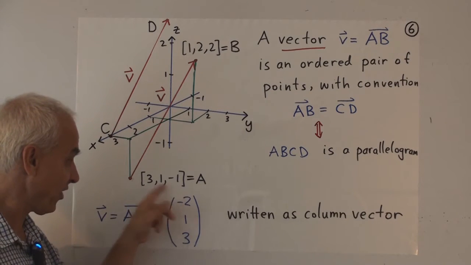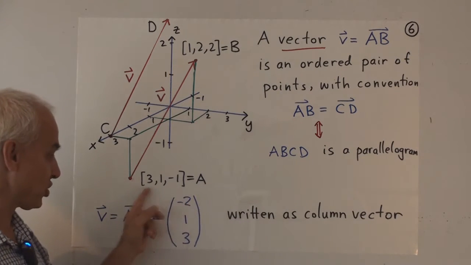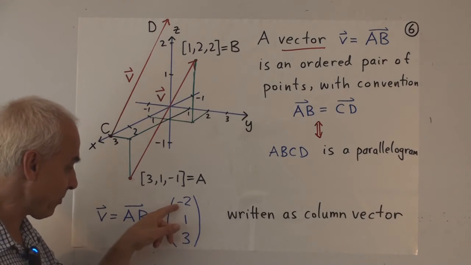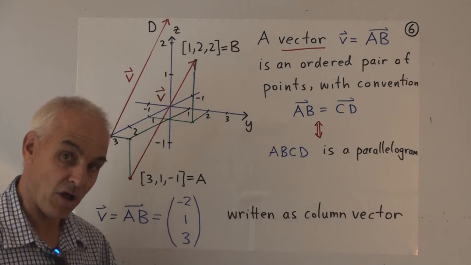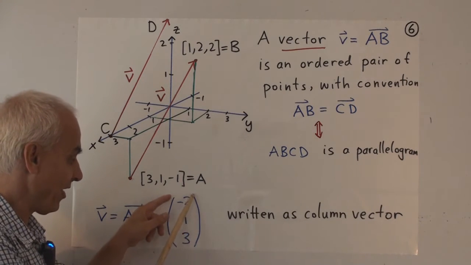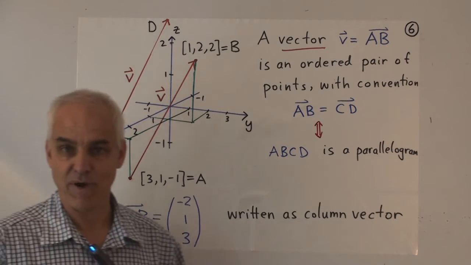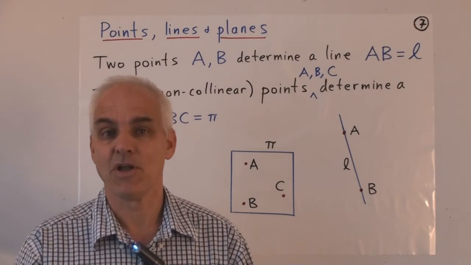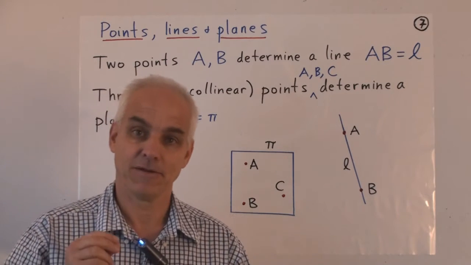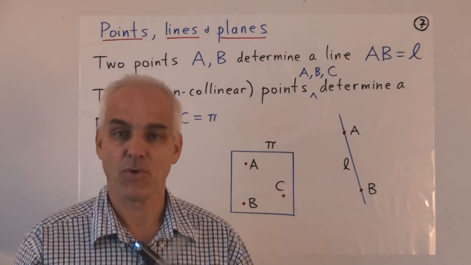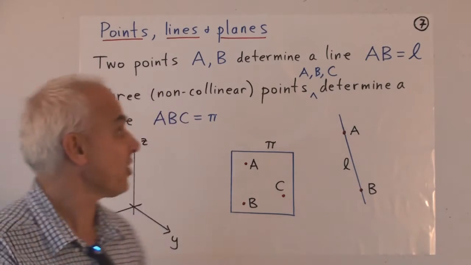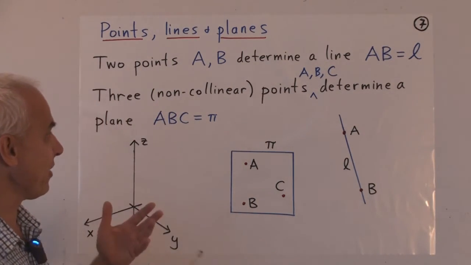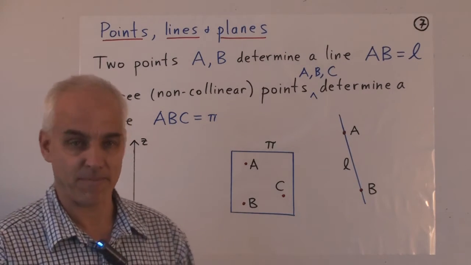Points are triples written in a row with square brackets and separated by commas, while vectors are triples written as a column without commas and in round vector brackets. The main objects of interest in linear algebra are things that are flat, like lines and planes. So in three-dimensional space, the main objects are points, lines, and planes. Let's talk a little bit about them and the relations between them.